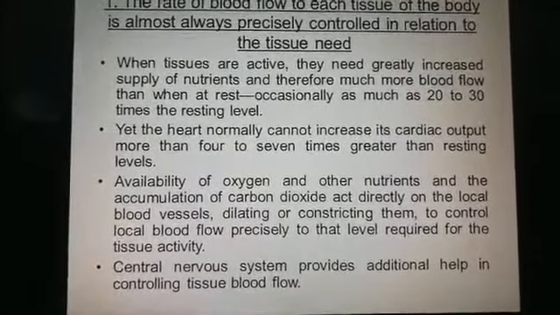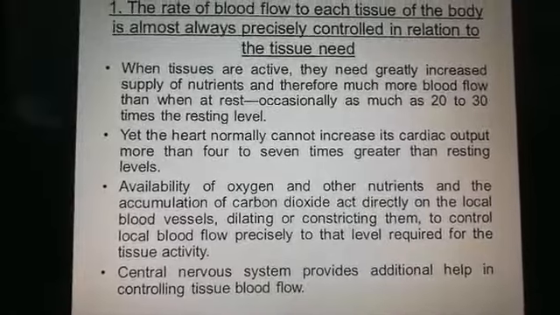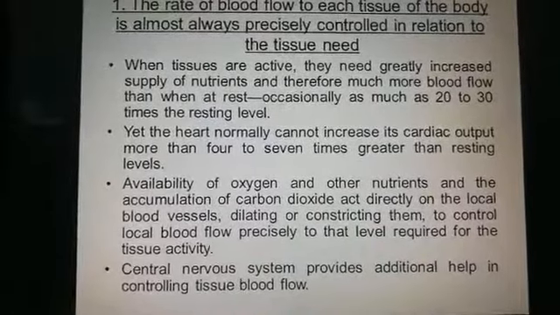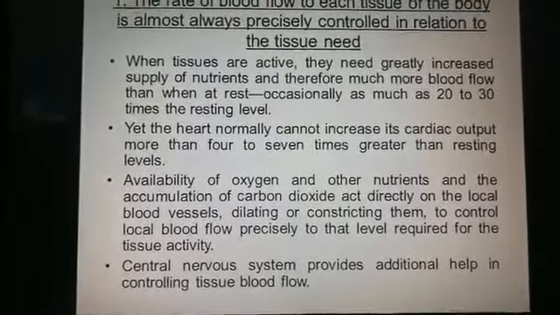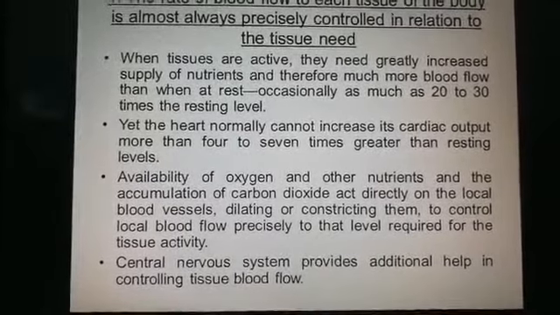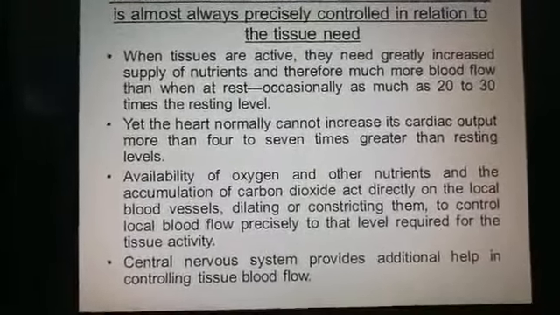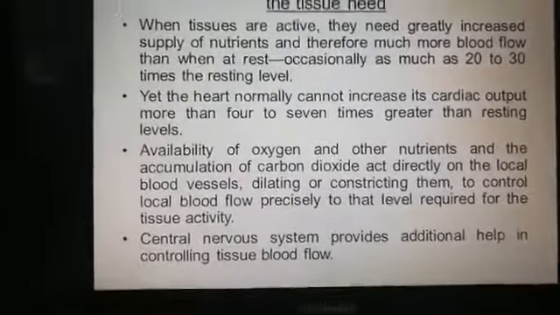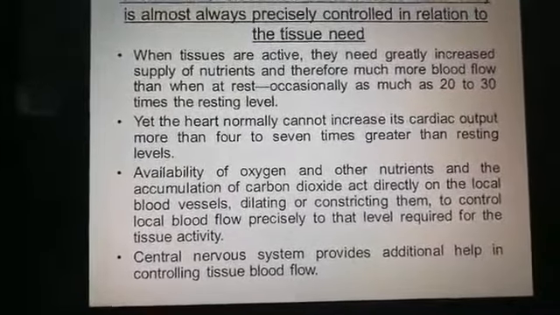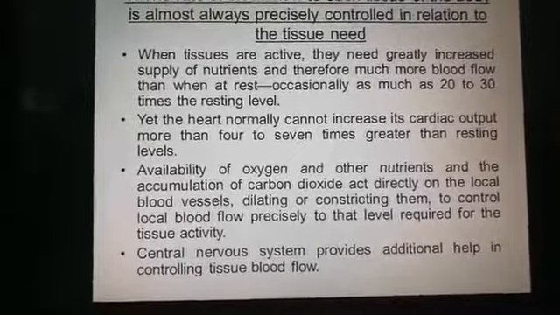You can study this in the upcoming lectures on local control of blood flow, and the central nervous system provides additional help controlling tissue blood flow. The autonomic nervous system, sympathetic and parasympathetic, can also control the tissue blood flow.